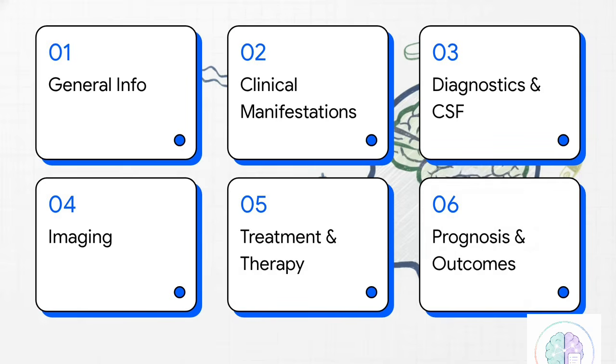So here's our game plan for today. We'll hit 1. General info and demographics, 2. Clinical manifestations of TBM, 3. Diagnostics and CSF analysis, 4. Brain and chest imaging, 5. Treatment and corticosteroids therapy, and finally, 6. Prognosis and neurological outcomes. Let's jump in.